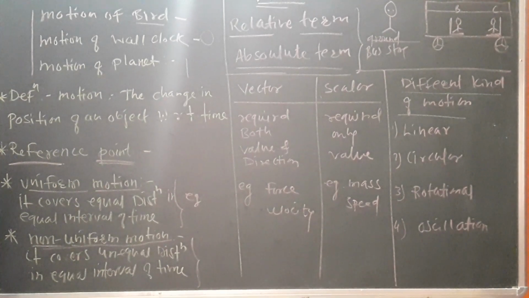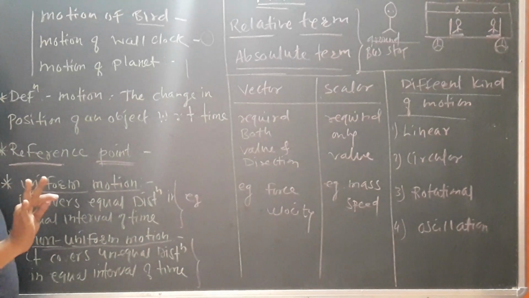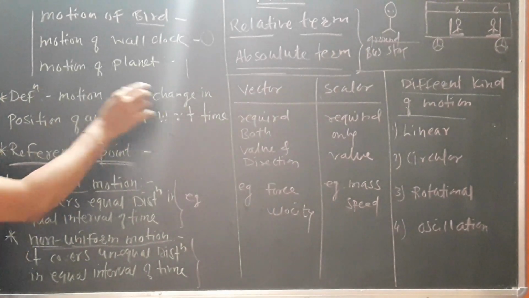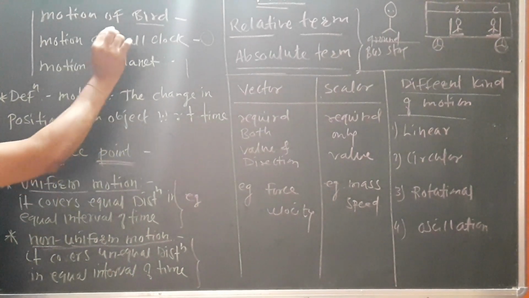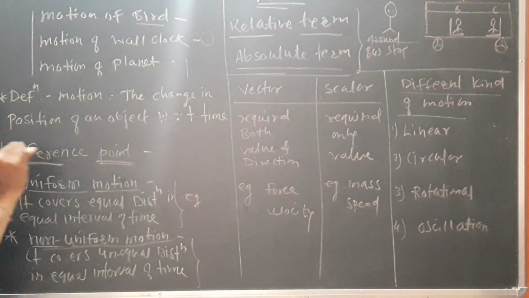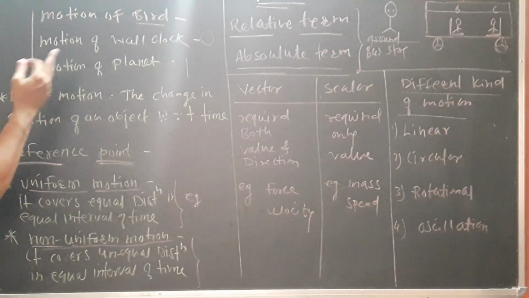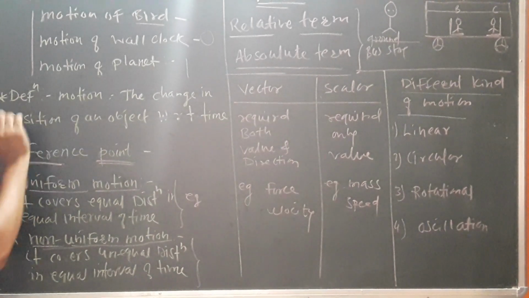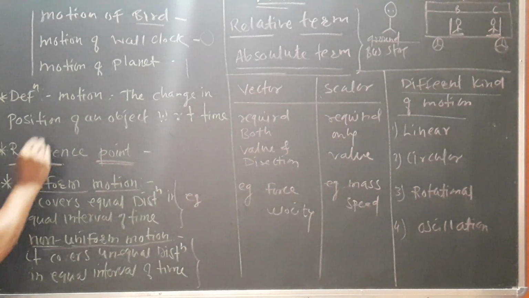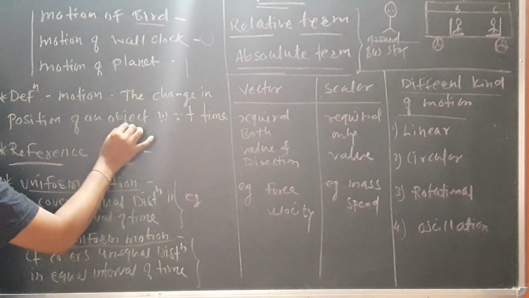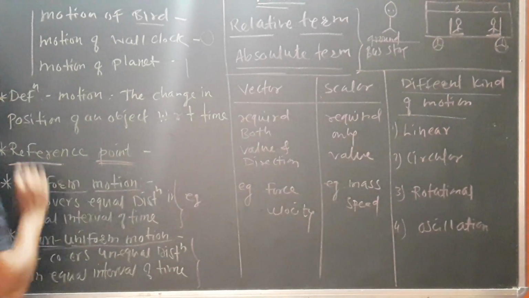Now in class 9 especially, we are going to deal with some general concepts regarding the basics of motion, as we are already familiar with them. So just start with the definition of motion itself. Motion is nothing but the change in position of an object with respect to time.